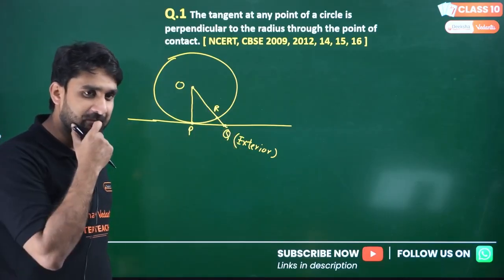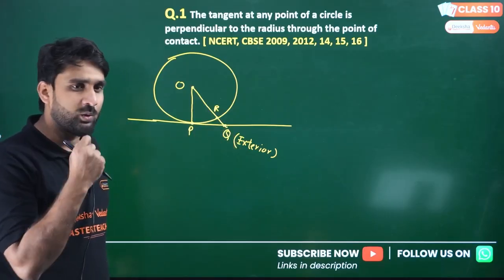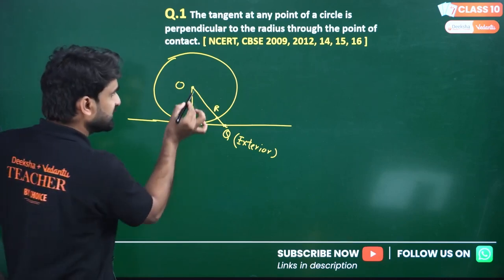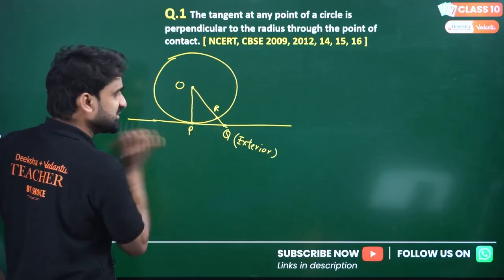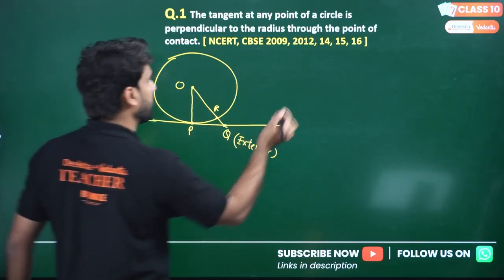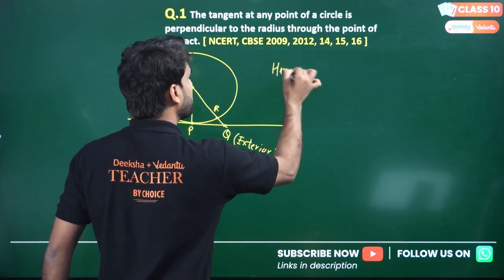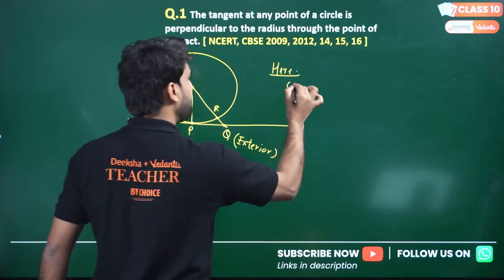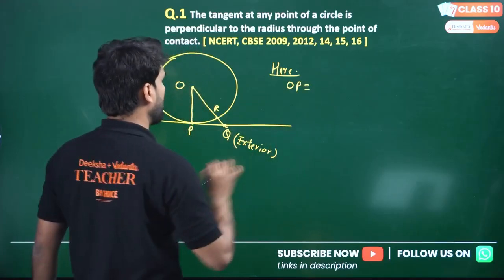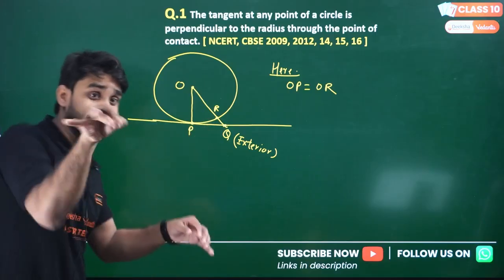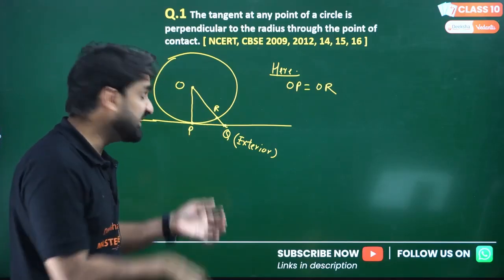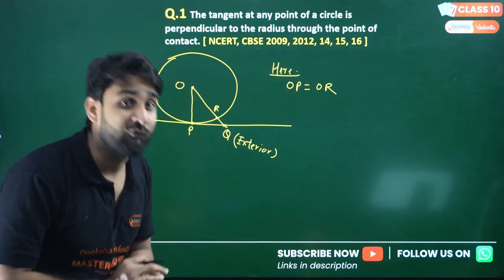Now, my dear champ, give me one thing. R is on the circle, and P is on the circle, because P is the point of contact.